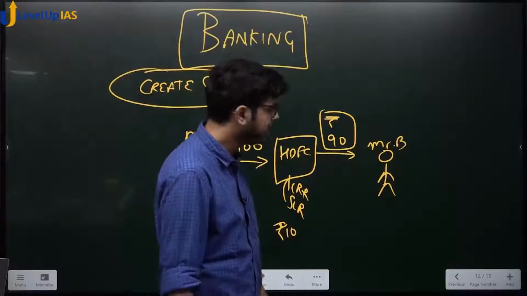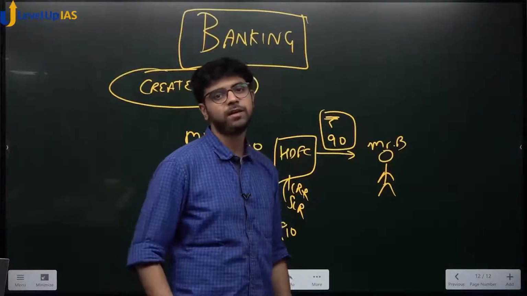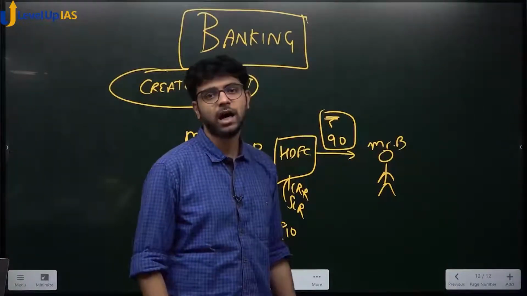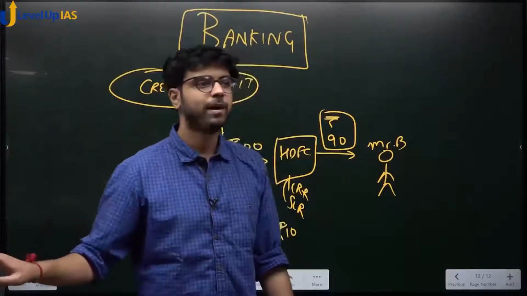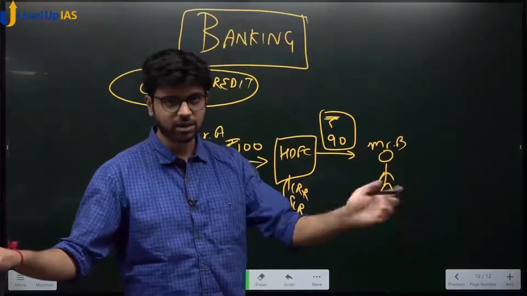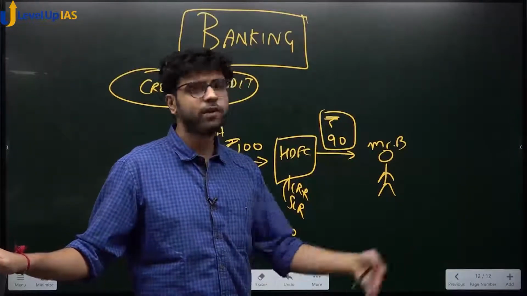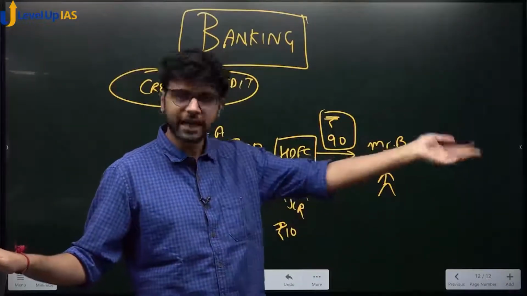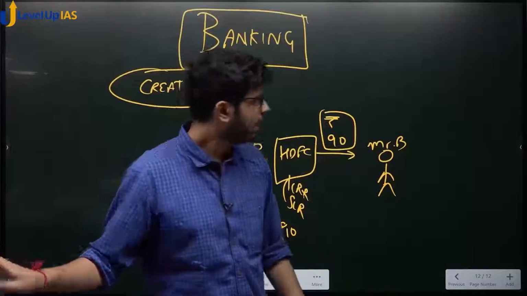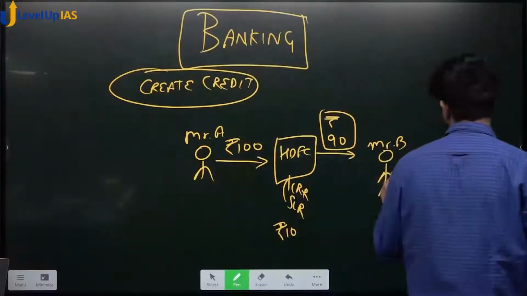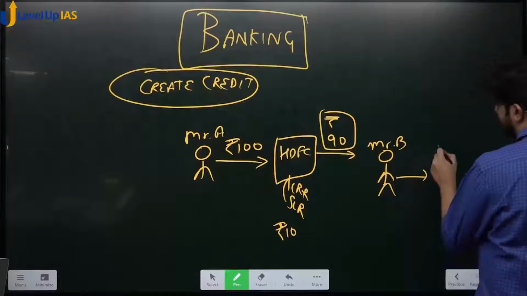Do you agree that Mr. B will not keep the money with himself, but he will give it to someone? If he buys a house, he gives it to the builder. If he buys a car, he gives it to the car seller. If it is a business loan, he will give it to businessmen or those who are trading with him, those who are dealing with him. So let's say he gives this 90 rupees to Mr. C.